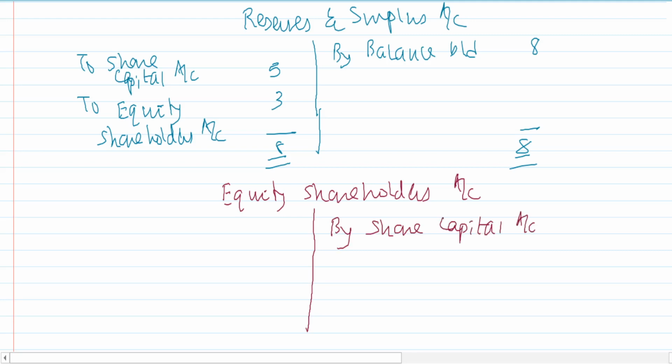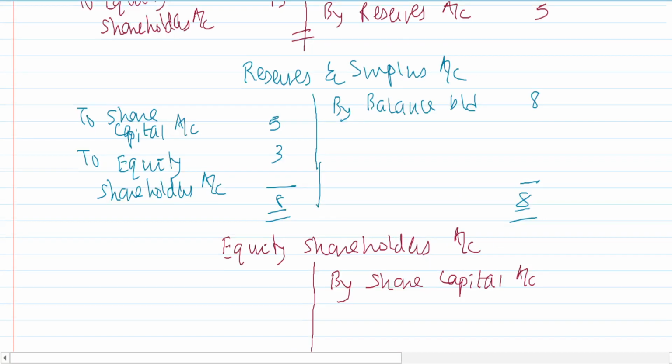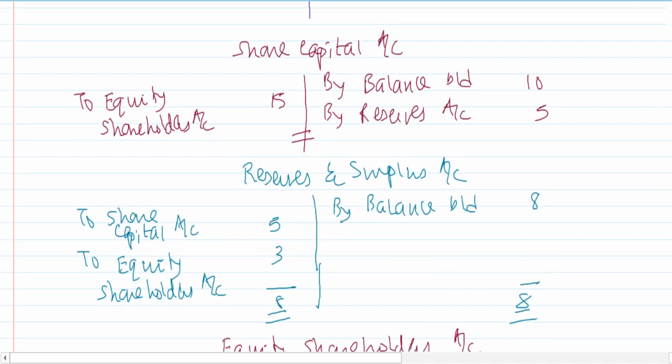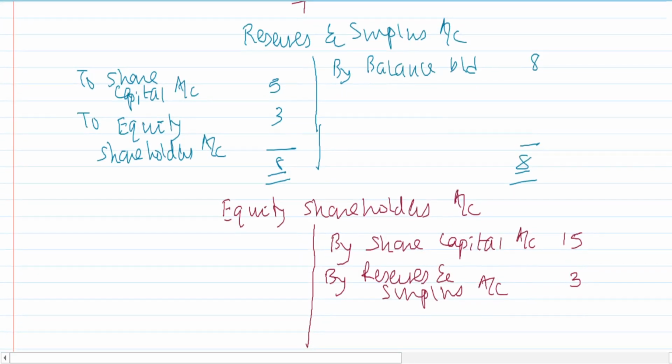By share capital, check with the share capital account. 15 is the balance that we have in the share capital account. So we say 15 here. Then we say by reserves and surplus account. We are getting 3. Okay. I'll just leave it over here. You can pause the video here if you're still writing.